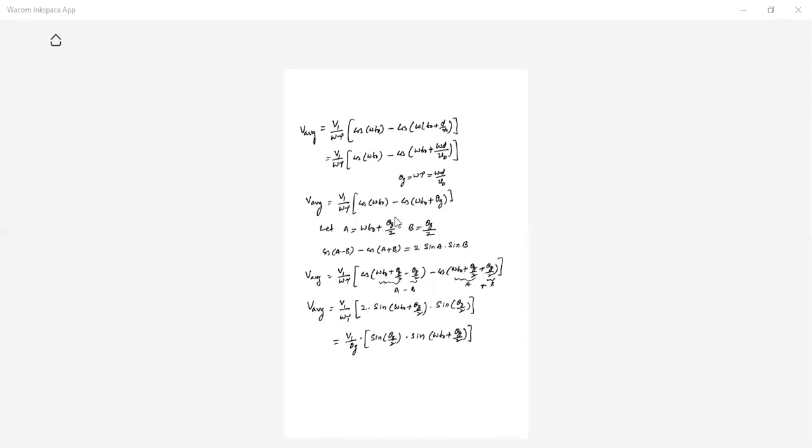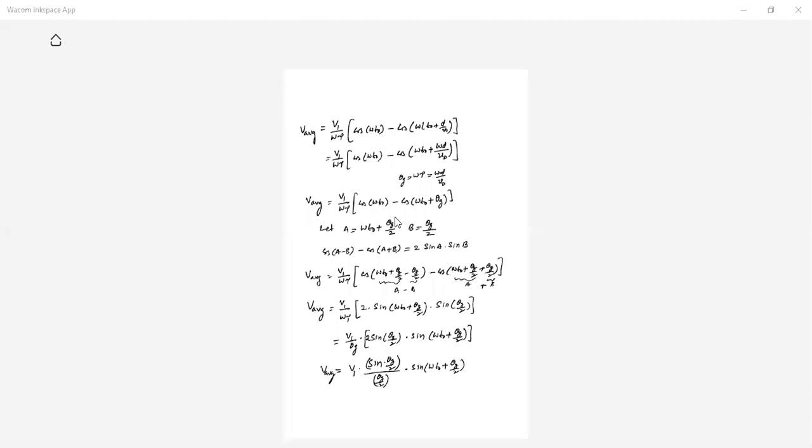Then I can simply write this as V1 of sin of theta G by 2 by theta G by 2, and sin of omega T naught plus theta G by 2. Okay, this is the V average.